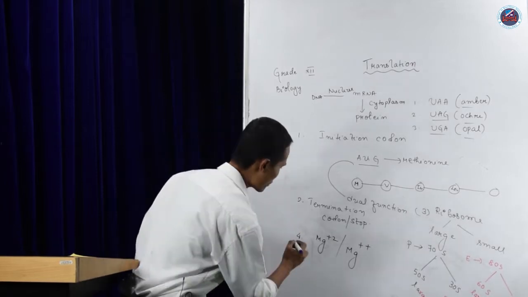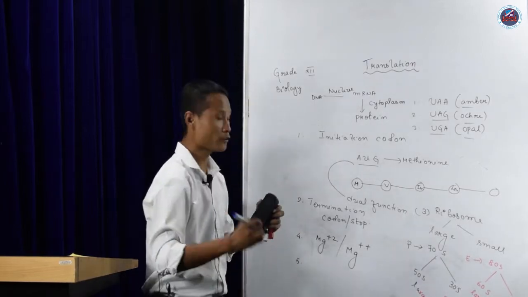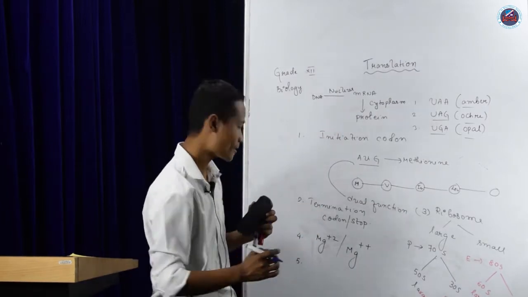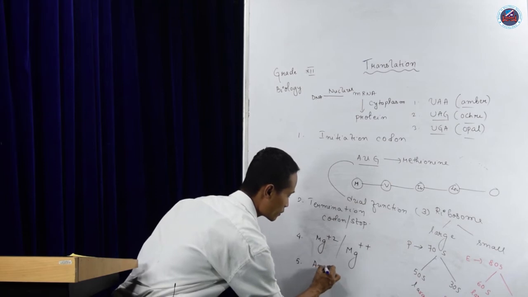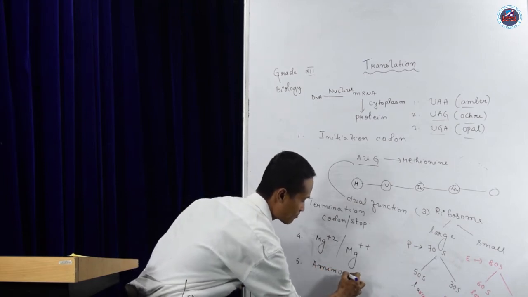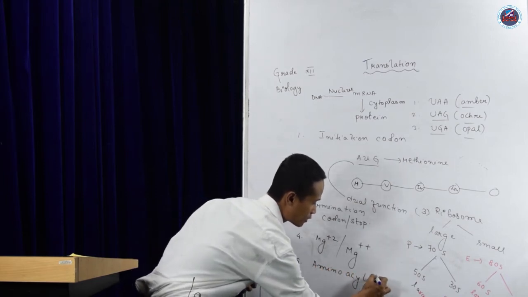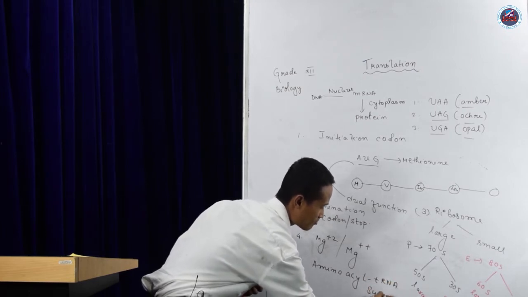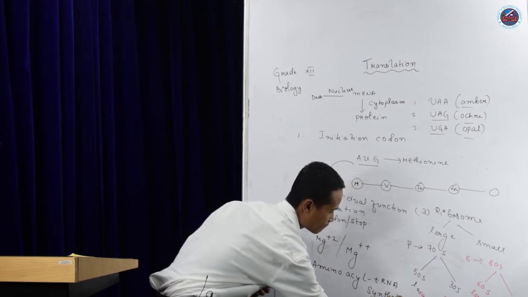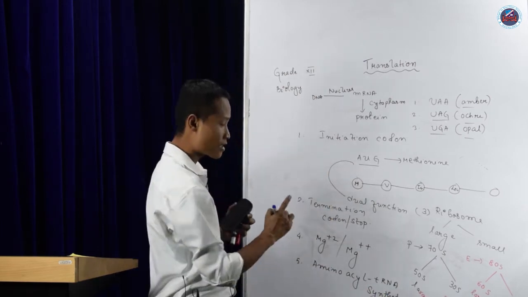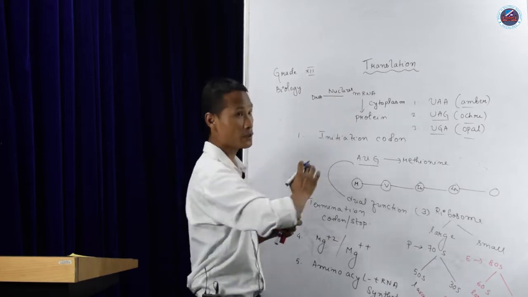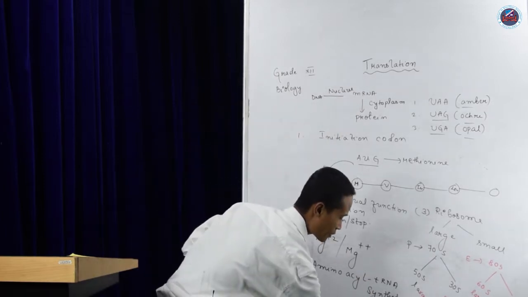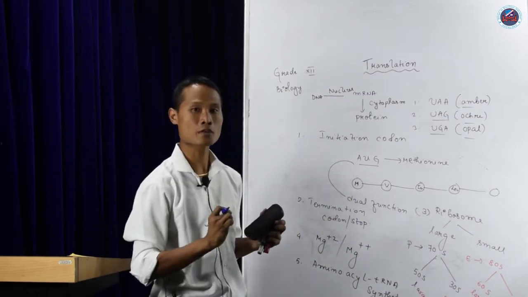And the last important one, we have only one enzyme responsible in the process of translation, that is aminoacyl tRNA synthetase. When I explain the process of translation, I will just represent it as E, as an enzyme.